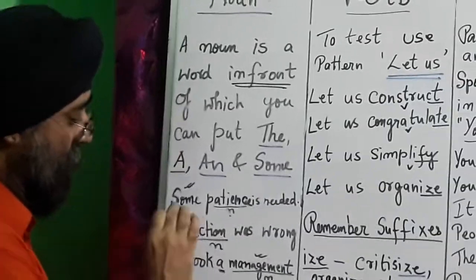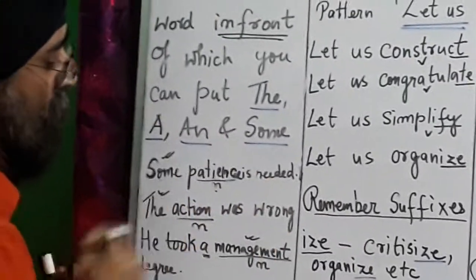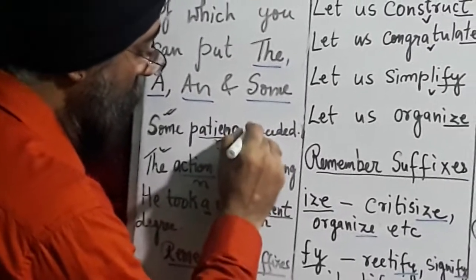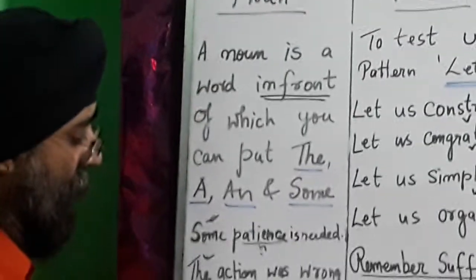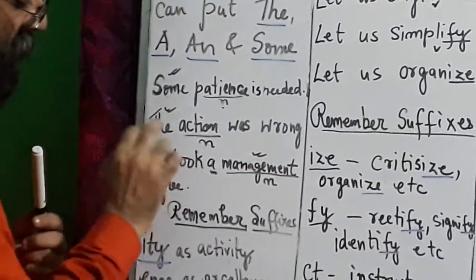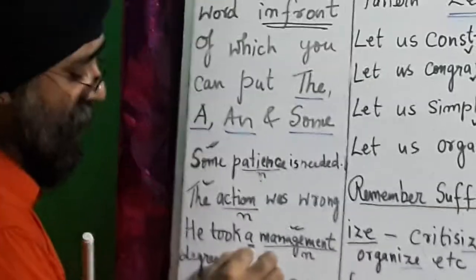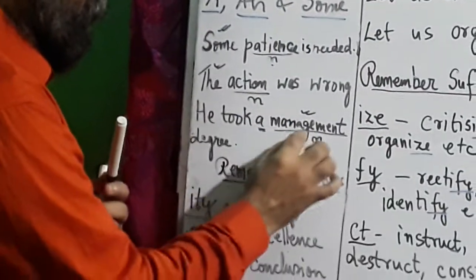You can see the example, some patience is needed. So this is some, and this is patience. So patience is a noun. Next we have, the action was wrong. So action is a noun. Again the is coming up. He took a management degree. So again we have a, and after a we have management. So these are all nouns.